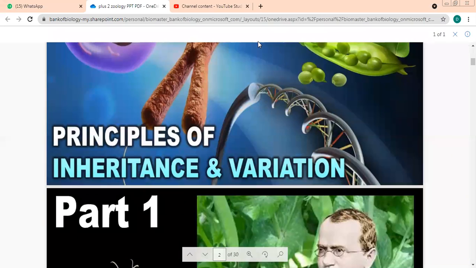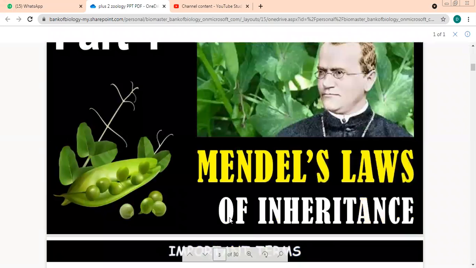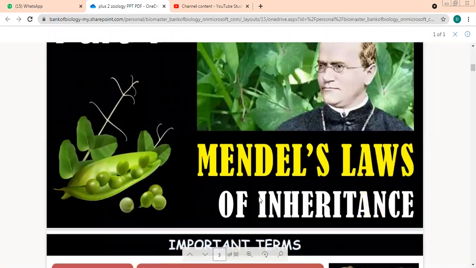If you see, the children are not exactly identical to their parents. There are certain differences. A son does not look exactly like his father because of variations. So we're going to study how characters are passed, what are the laws, the principles of inheritance, and why in such cases we have variations. These two things are very important, all related to each other.